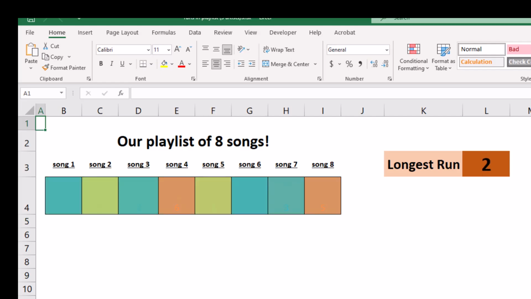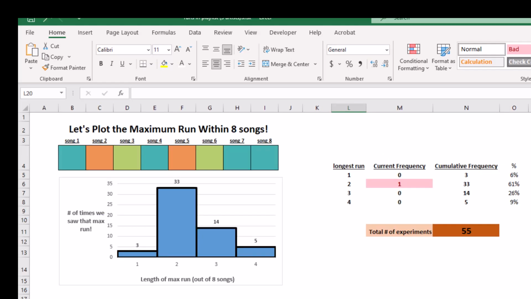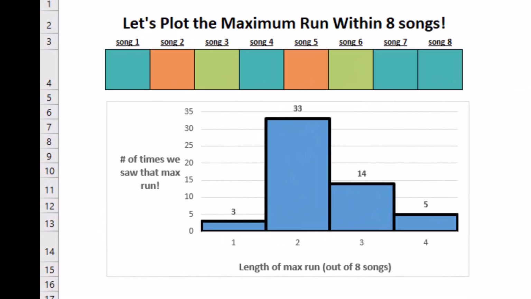Did I just go by one? I was so busy looking at the longest. Well, you know what? It doesn't even matter because over here, I've got the spreadsheet keeping track of what the longest possible run is out of 8 songs. So hopefully you do realize that the shortest run we can have is 1. And we saw that before. That's when all the artists are different song after song after song. It only happened that one time that we saw, but according to this graph, it's happened 3 times and we just didn't notice the other 2 times. Very often we see runs of 2, very, very often. Sometimes we see runs of 3, and occasionally we saw runs of 4. We did see quite a few of those.